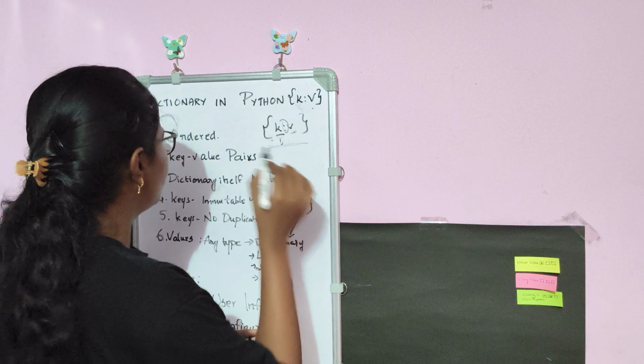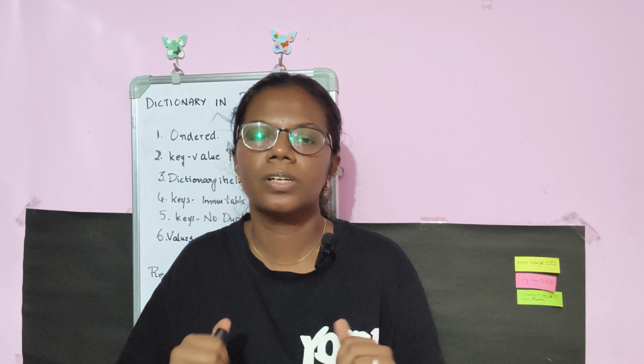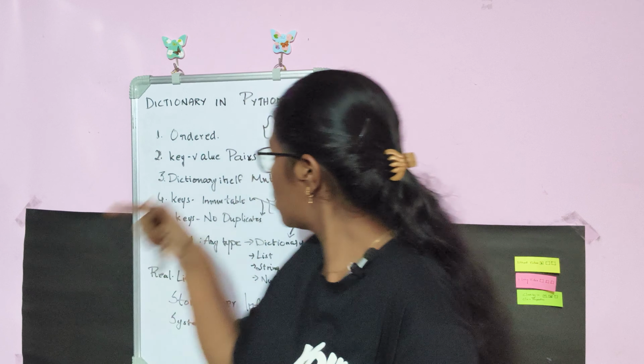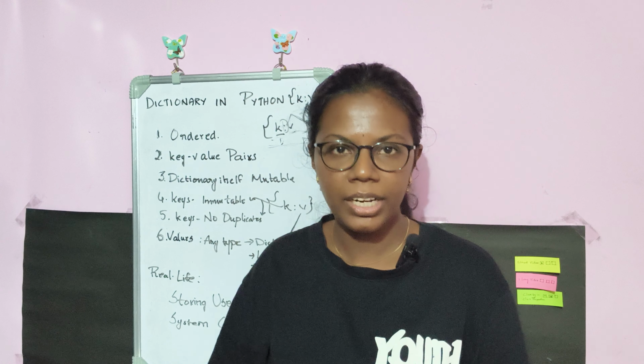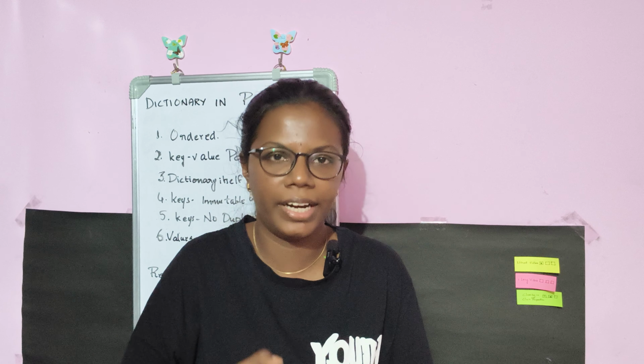Other than that, dictionary is generally an ordered data type. In technical terms, when will we call a particular data type an ordered data type? Only when I can access a particular element of the whole data. In a dictionary, if I have more keys and values and I can access a particular key and value based on an index value, then it is called an ordered data type.